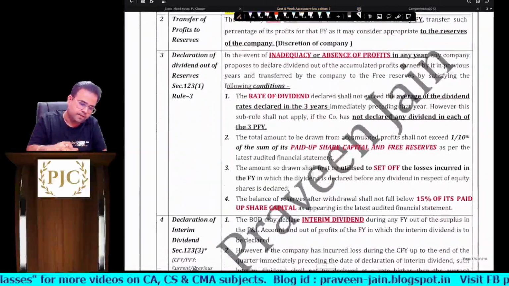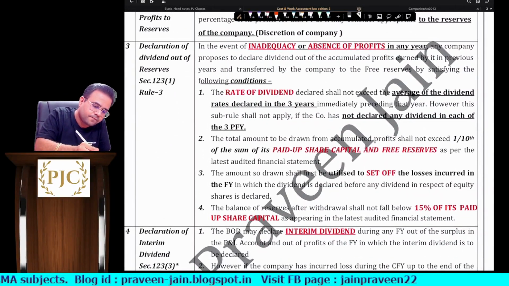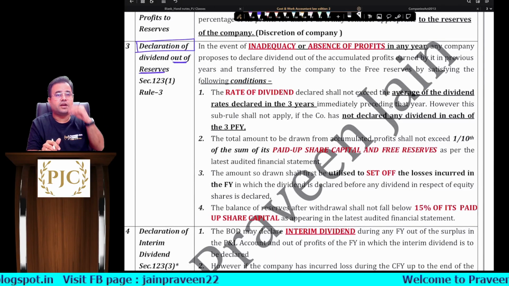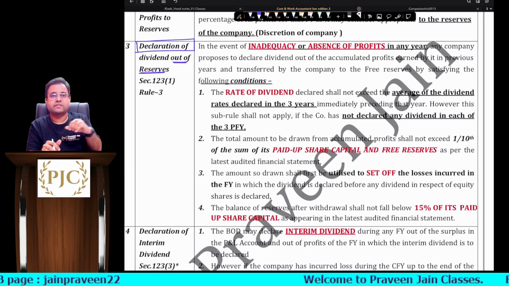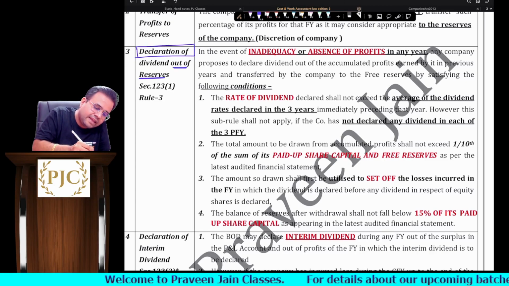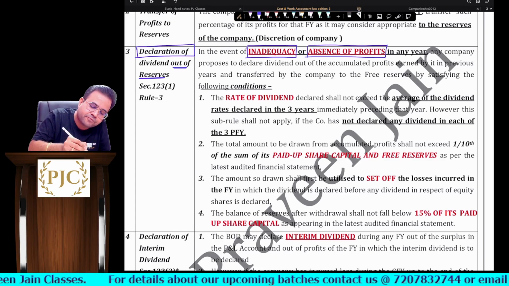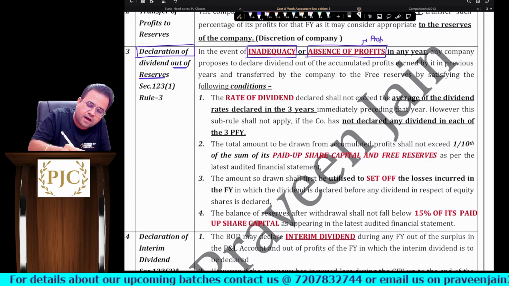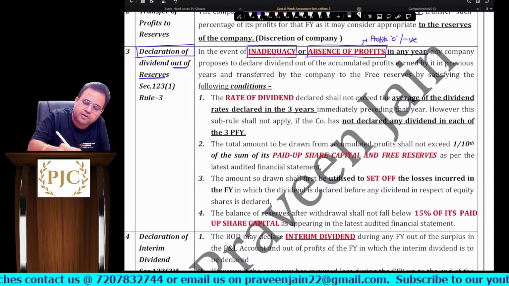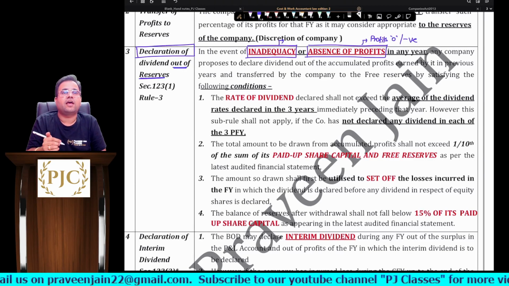Okay, so now look carefully: declaration of dividend out of reserves. Okay, so we are talking about section 123 subsection 1, sir. Now, declaration of dividend out of reserves. In the event of inadequacy or absence of profits, absence of profits means profits are zero or profits are negative, in other words losses. Inadequacy means what? We are not having sufficient amount.